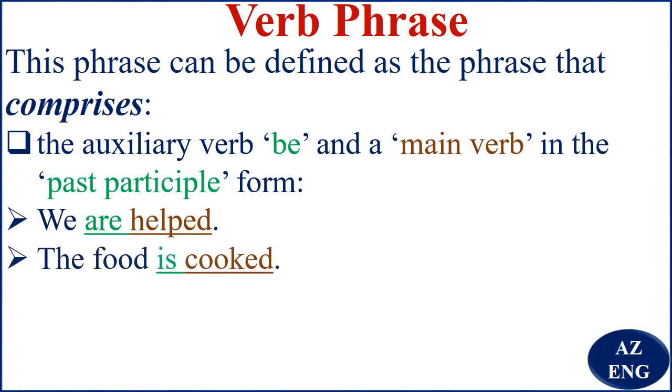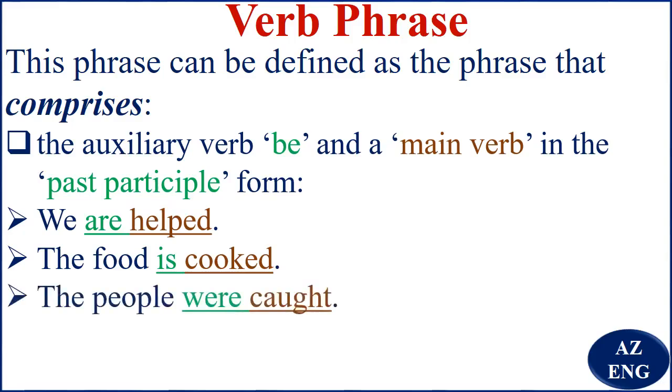The food is cooked. Is is the auxiliary verb be. Cooked is the main verb, but you see it is in the past participle form. So is cooked is the verb phrase. The people were caught. You can see were caught is our verb phrase. Caught is the main verb, but in what? In the past participle form.